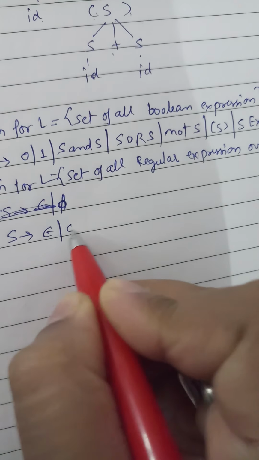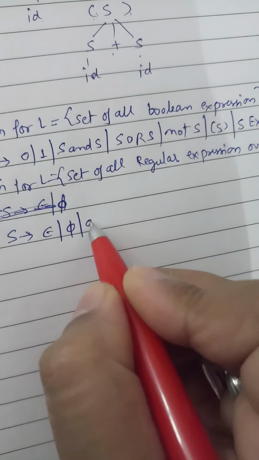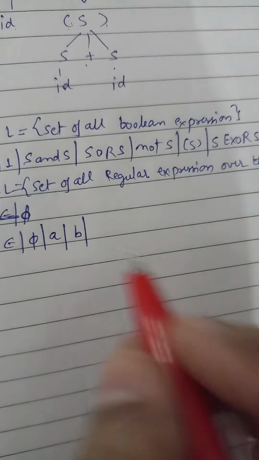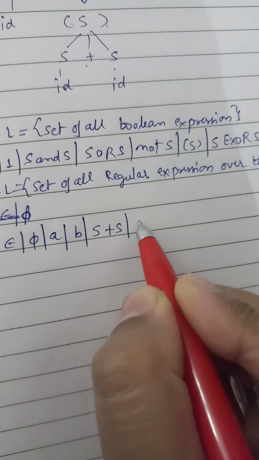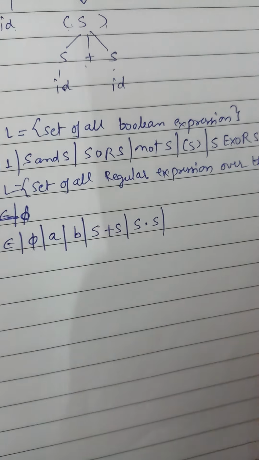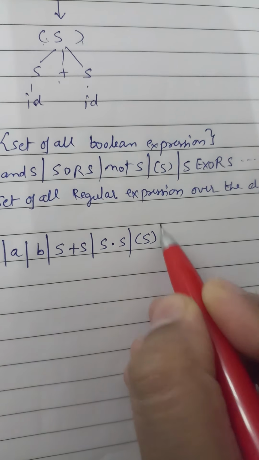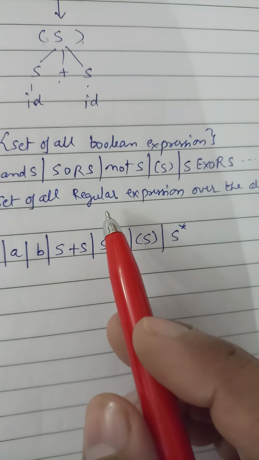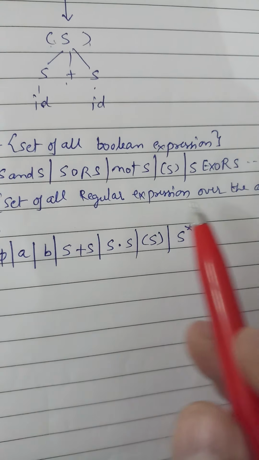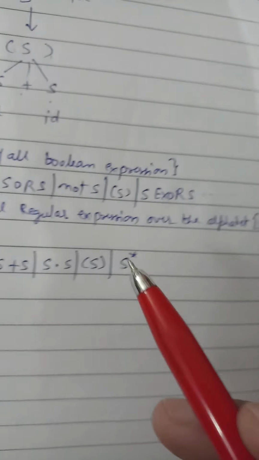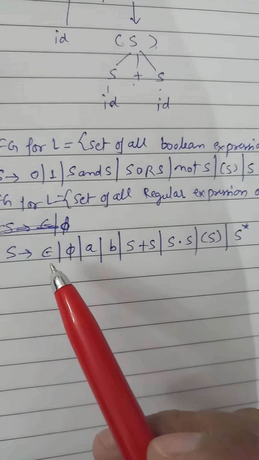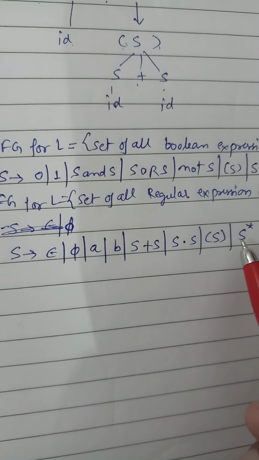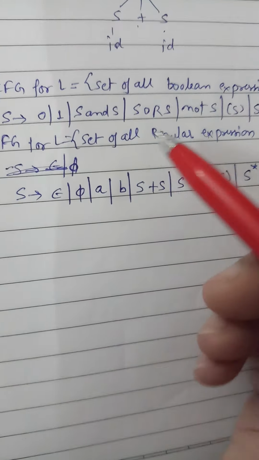either it can be A, because we have alphabet AB, either it can be B, either it can be S plus S, either it can be S dot S, either it can be bracket S, or either it can be S star. These are the things which belong to regular expressions, because we need the set of all regular expressions over the alphabet AB. So either epsilon, phi, A, B, S plus S, S dot S, bracket S, or S star. This comes under regular expression.